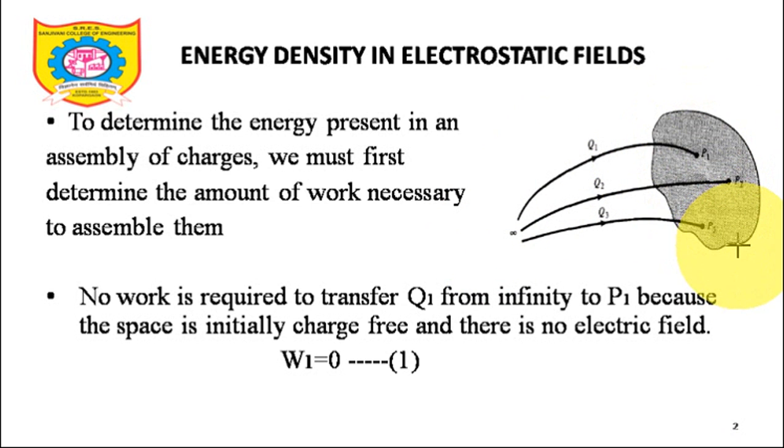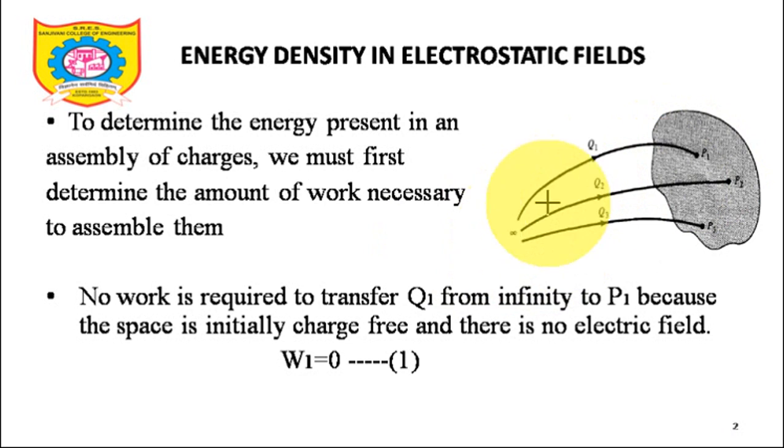No charge is present. So work done in taking a unit positive charge from infinity to P1 will be 0. Why is it 0? Because work will be done against the field. Since the initial charges are absent, there will be no electric field intensity associated with previous charges, and that's why work done against the field will be almost 0. So work done in taking a unit positive charge from infinity to point P1 is 0.